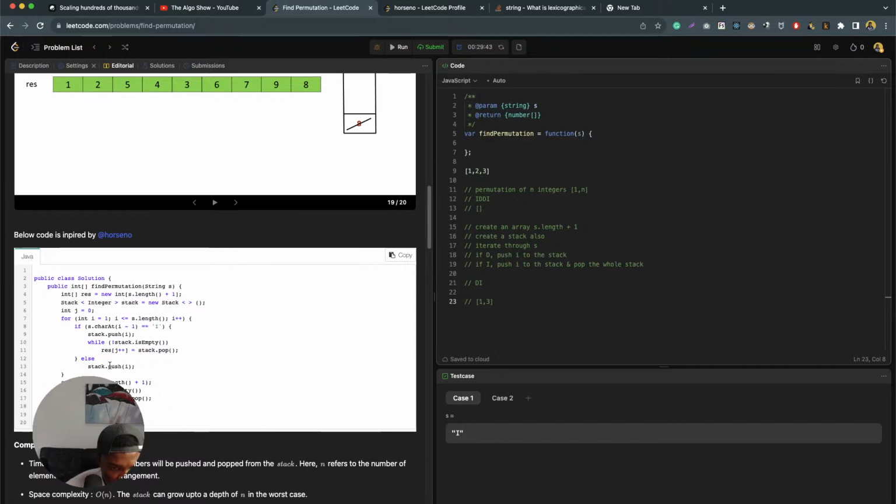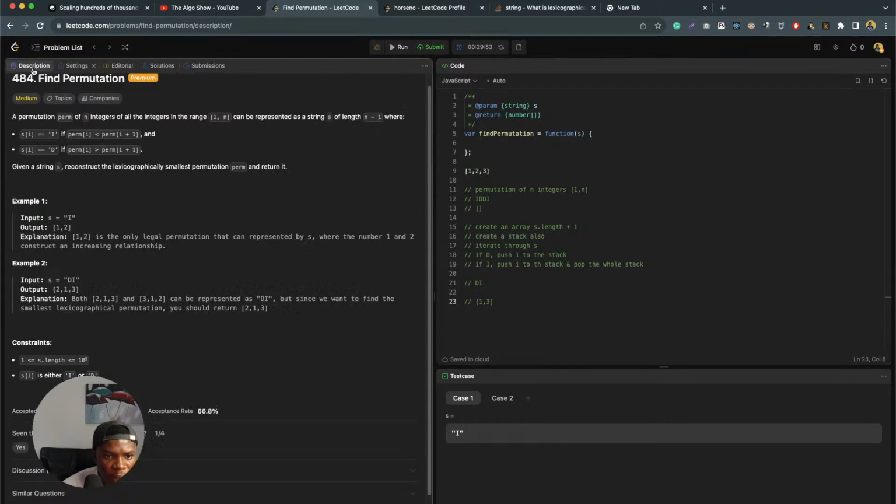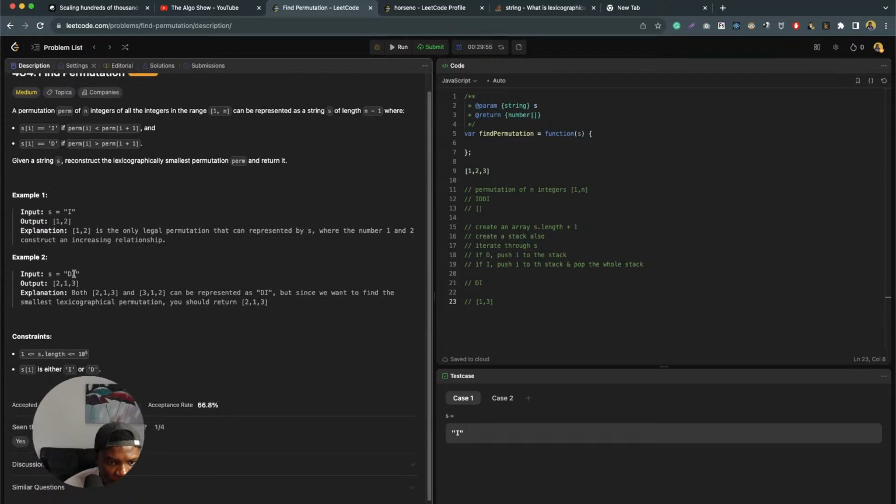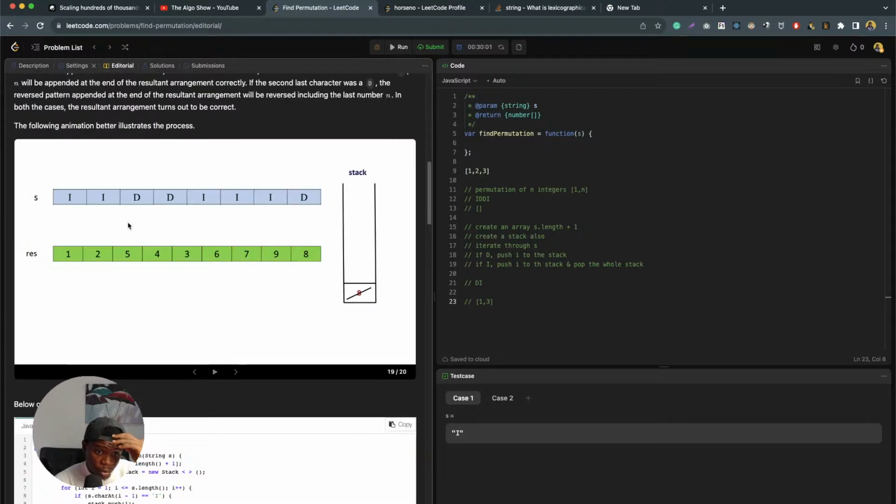What's in the stack right now is just 1, right? Okay, wait a minute. Let's look at the description of the problem. The example DI is 2, 1, 3. Okay, so I guess I was missing something. Editorial: 2, 1, 3.